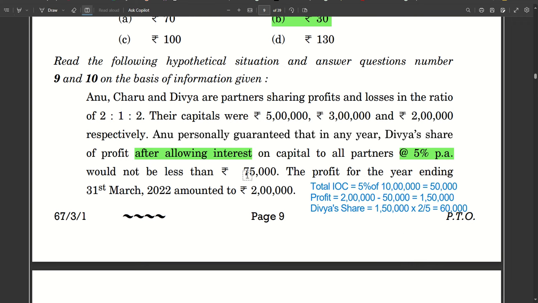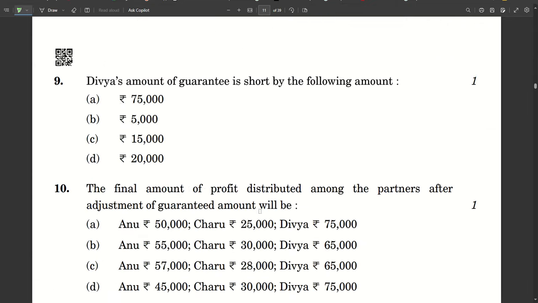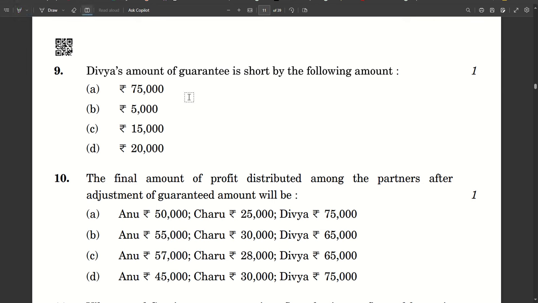In that case, the shortfall is 15,000, right? 60,000 is the share coming, guarantee given is 75,000. So shortfall is 15,000, which is 75,000 minus 60,000. So that's your answer number C.